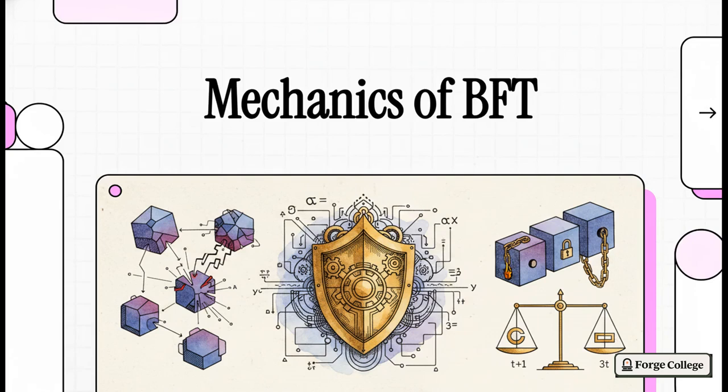Today, we're diving into the mechanics of Byzantine fault tolerance in blockchains. If you were with us for our last explainer, we explored the theoretical roots of the Byzantine fault problem. We saw that when nodes in a distributed network act unpredictably, or worse, maliciously, things can get incredibly messy, incredibly fast. So today, we're shifting gears. We're moving away from the abstract theory and getting right into the concrete mechanics, looking at the exact math and the strict rules that actually allow blockchains to reach agreement.